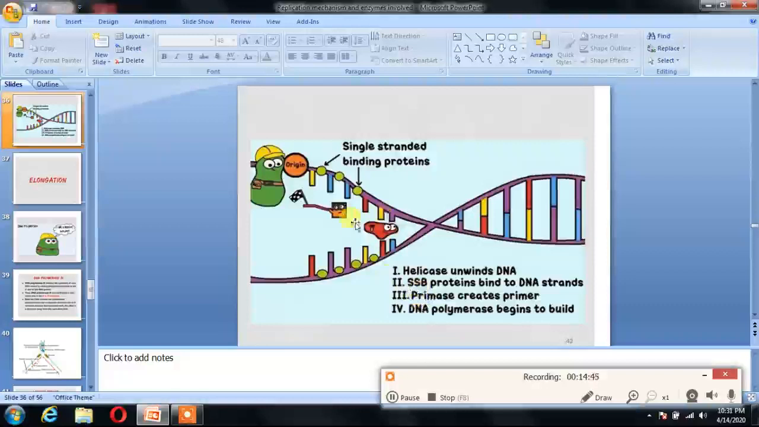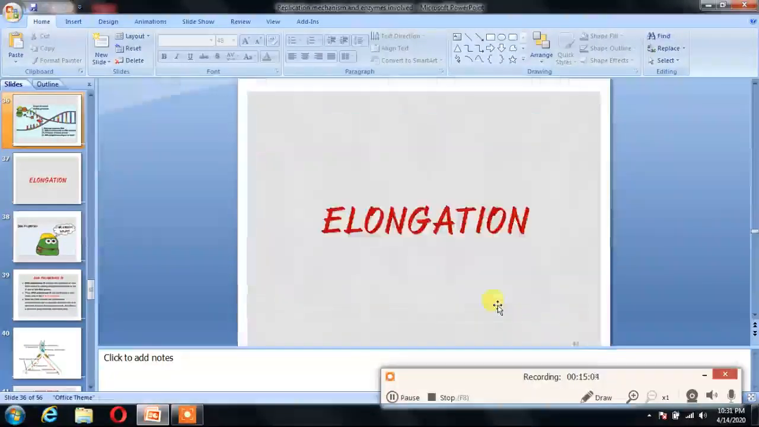Then again, this is the diagram. Here we see helicase unwind the DNA, whereas SSB separates the DNA strand. Primase creates the primer, and DNA polymerase begins to build DNA nucleotides to elongate it. Then the elongation.